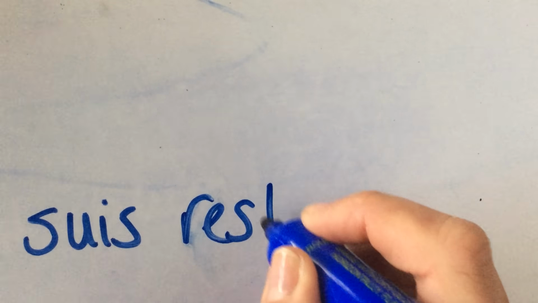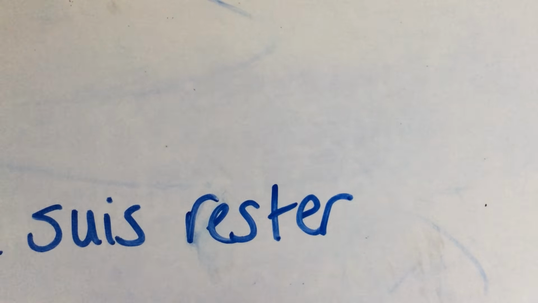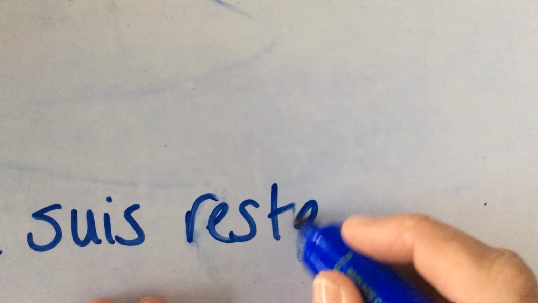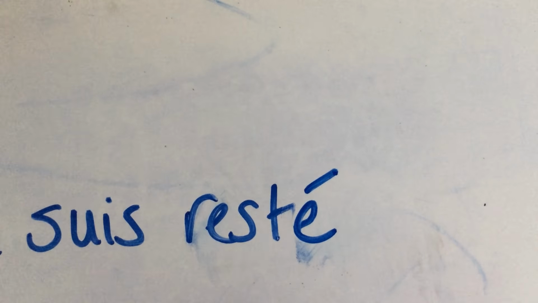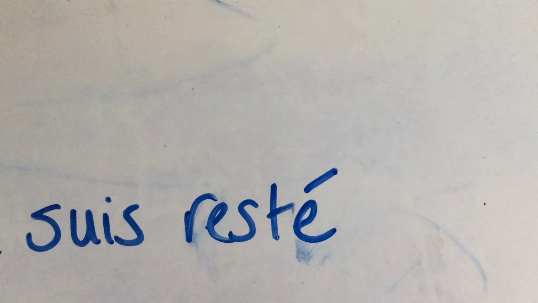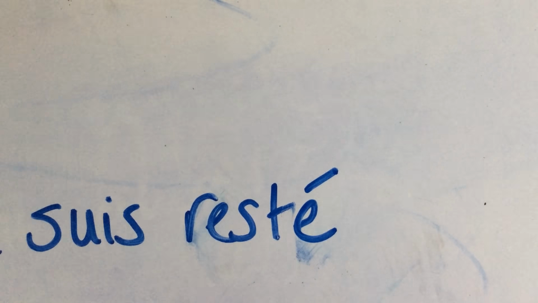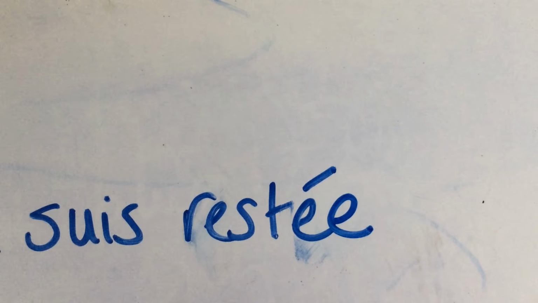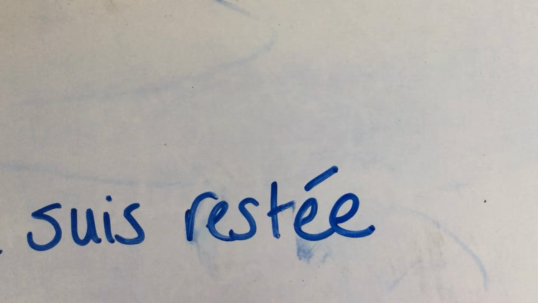My verb is rester. I make this past participle in exactly the same way: take off the er and add an é with an accent. And then I have to ask myself my two questions. Is it feminine? Well, yes, I am feminine, so I need to add an extra e. Is it plural? No, so no extra s.